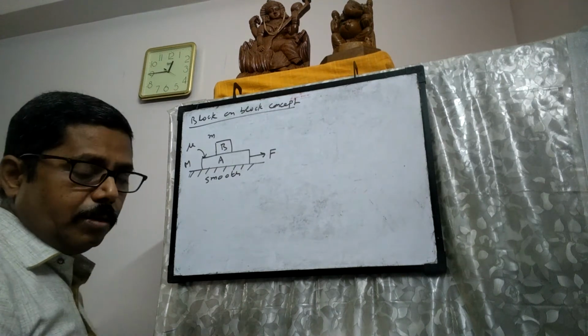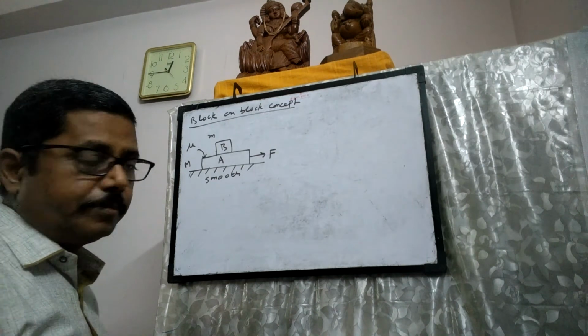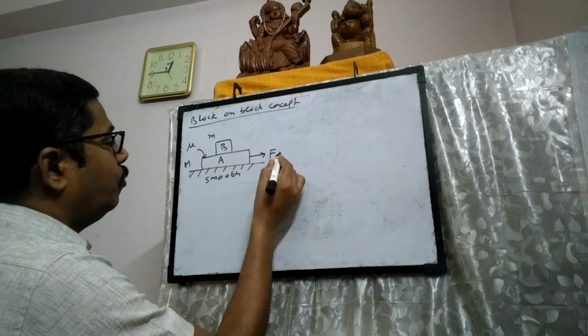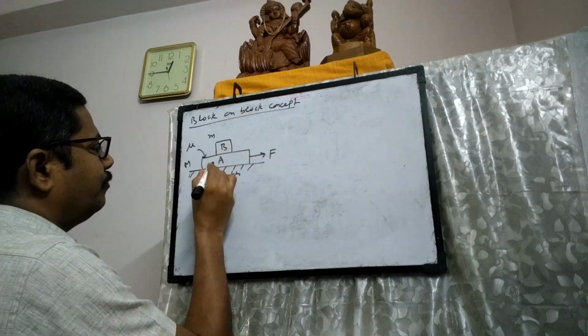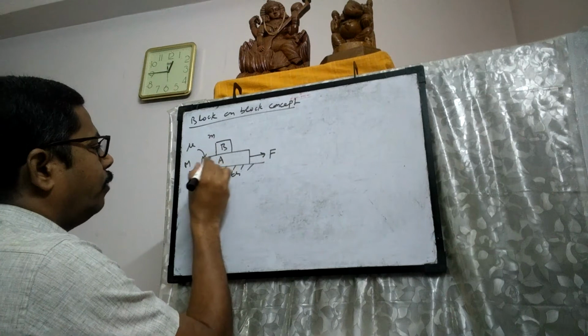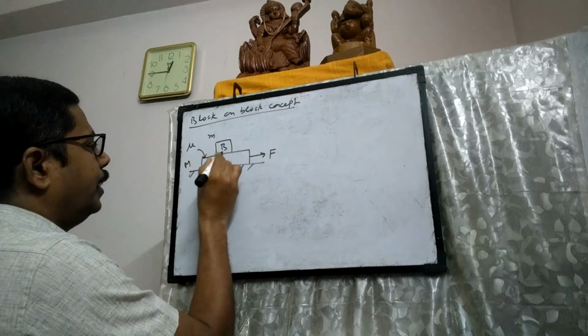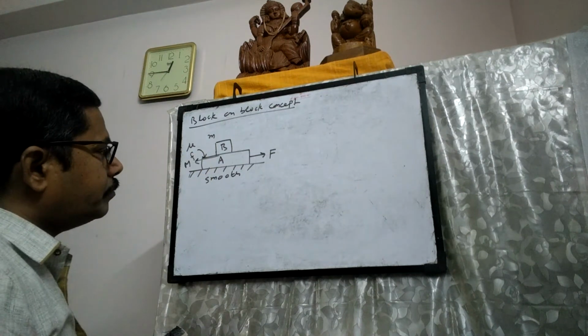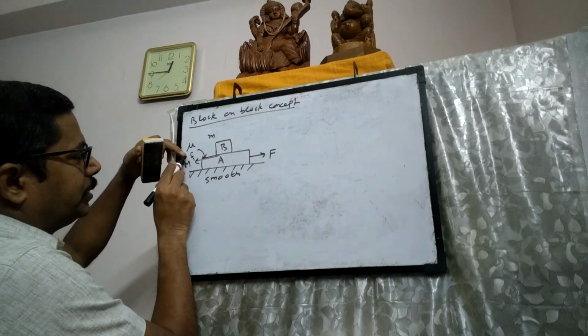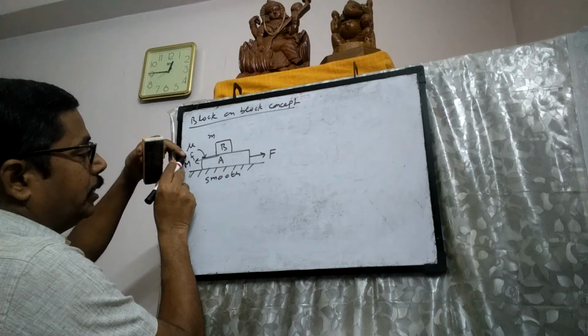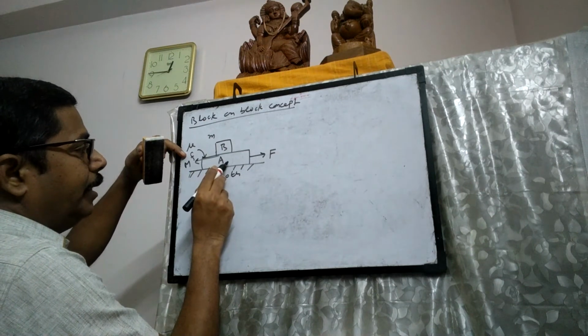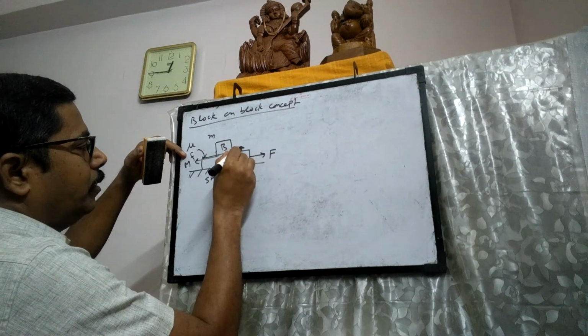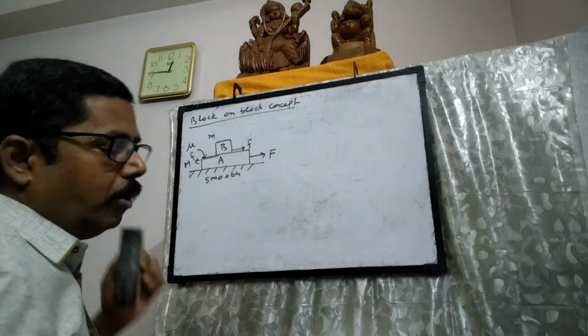And you know, friction opposes relative motion. So when A is trying to move forward, B will exert a force on A in the backward direction. That will act on A in the backward direction like this. The reaction force of this frictional force is exerted by A on B, which acts in the forward direction on B.